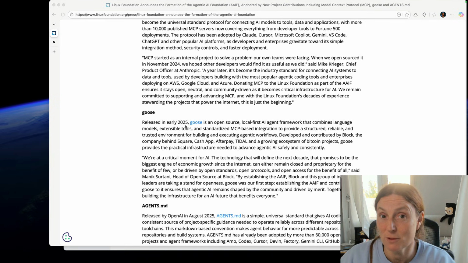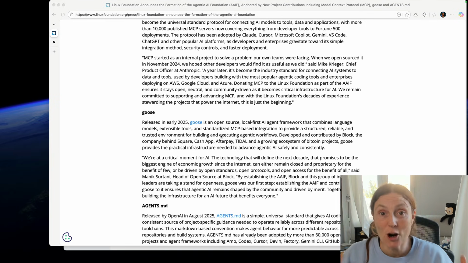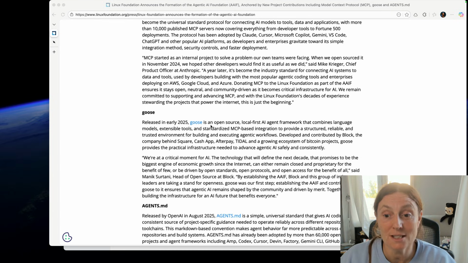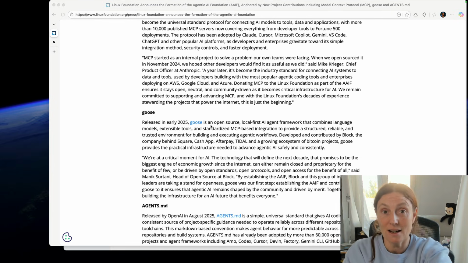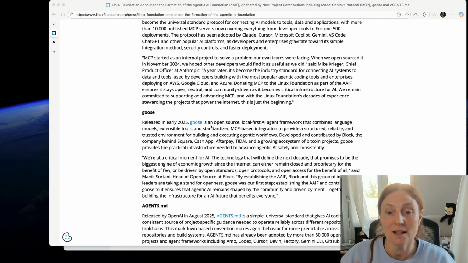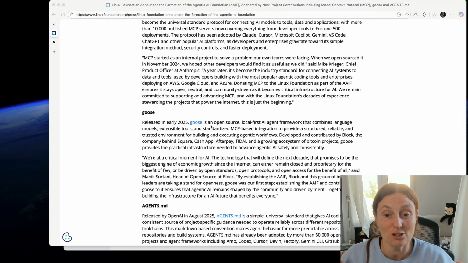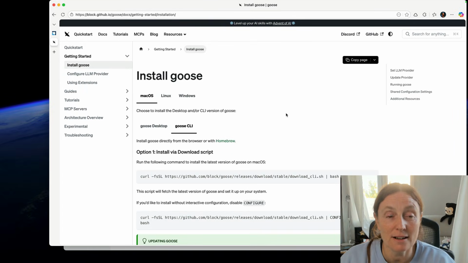Goose was released in early 2025, so it's pretty new, and it is open source, and you know how much I love open source. It's basically a local first AI agent framework. It combines language models, extensible tools like MCP, and much more to just be able to get things done. So it's really, really cool. The documentation is here, it's basically Block, so block.github.io, and the Goose documentation is here.